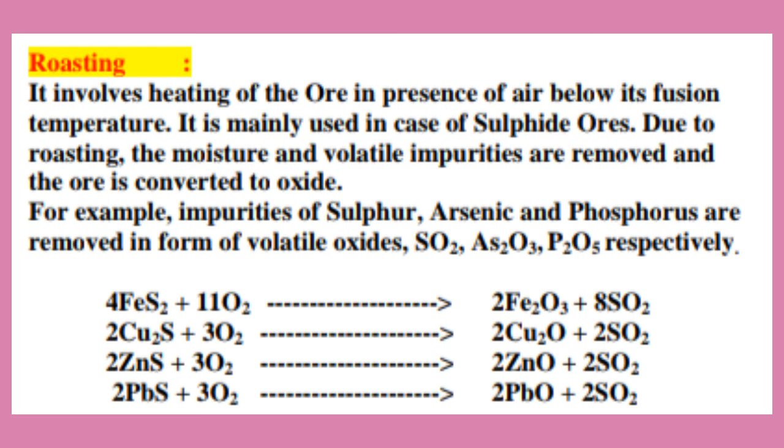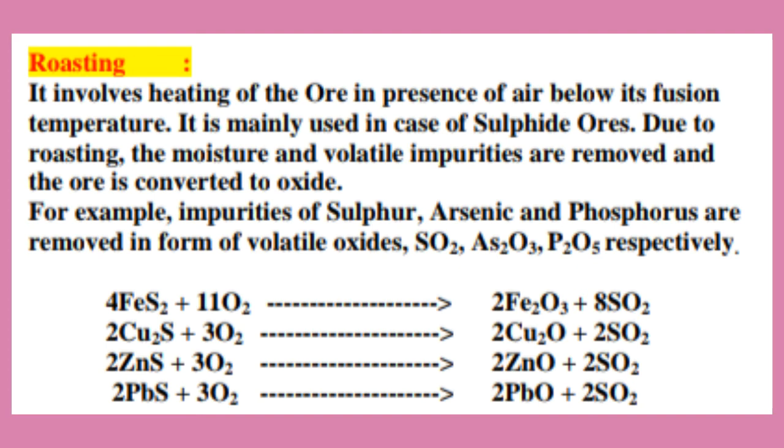So, FeS2, it is an ore. If it is roasted, roasted means heating in presence of air below its fusion temperature. This FeS2 is converted into its oxide ore Fe2O3 and the sulfur present in that ore is removed as sulfur dioxide. In the same manner, Cu2S, this is sulfide ore of copper. When it is roasted in presence of air below its fusion temperature, this sulfide ore of copper Cu2S is converted into its oxide ore Cu2O and the sulfur present in that sulfide ore is removed as volatile impurities sulfur dioxide.